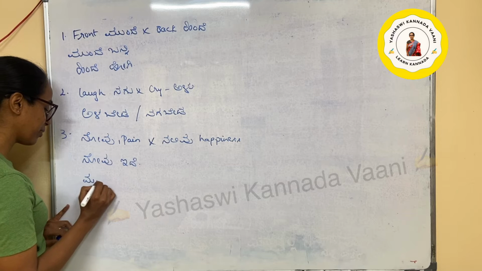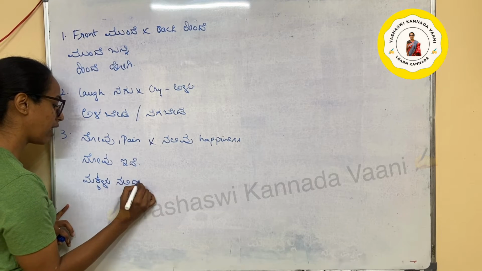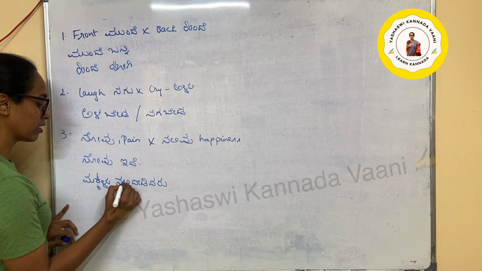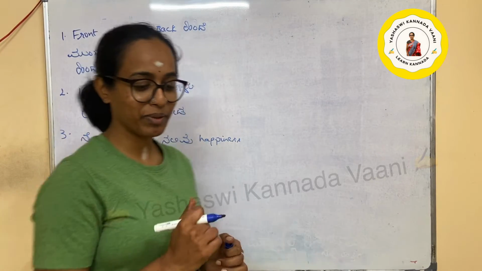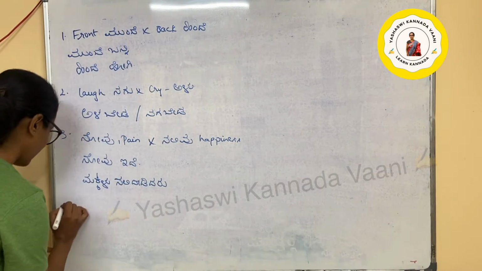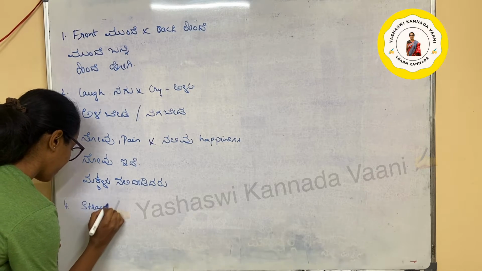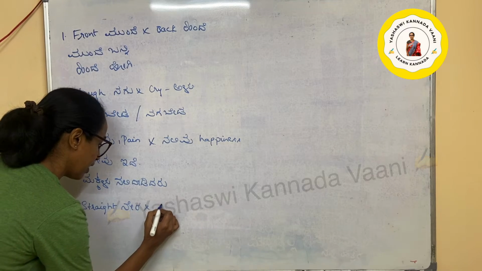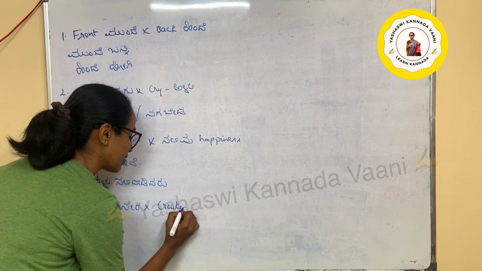ಮಕ್ಕಳು ನಲಿದಾಡಿದರು. Happily they enjoyed. So ಮಕ್ಕಳು ನಲಿದಾಡಿದರು. Okay. Next one is straight, which means ನೇರ, and the opposite of straight is crooked, which is vakra.